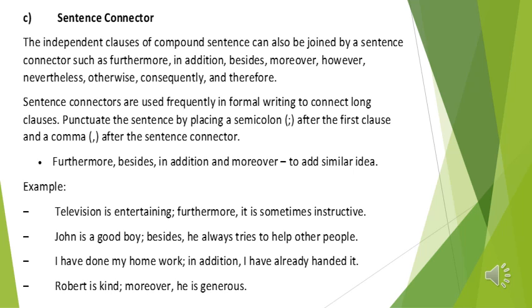Next sentence, Robert is kind, semicolon. Moreover, comma, he is generous. Two independent clauses joined together by a sentence connector here, moreover, which is preceded by a semicolon, and after it we use a comma.